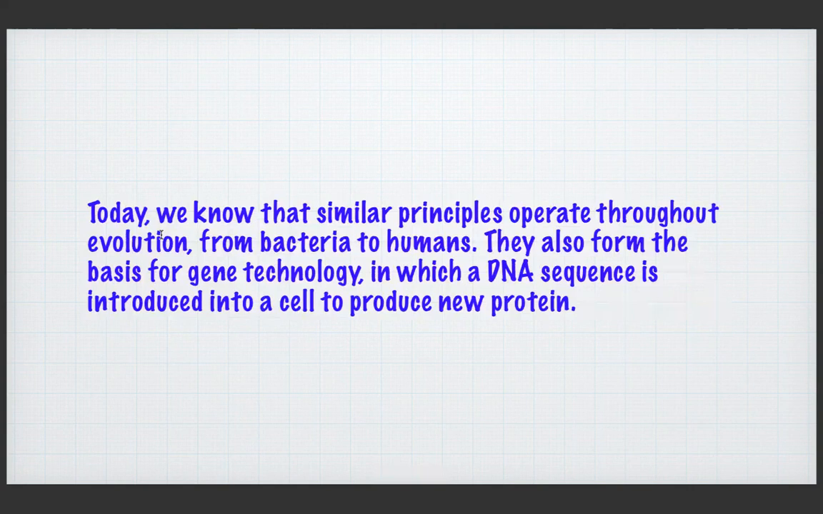Today we know that similar principles operate throughout evolution, from bacteria to humans. Every living creature has such a tremendous mechanism. They also form the basis of gene technology, in which a DNA sequence is introduced into a cell to produce a new protein. For example, Bt cotton, or Bacillus thuringiensis cotton, in which a DNA sequence is introduced into a cell to produce a new protein.